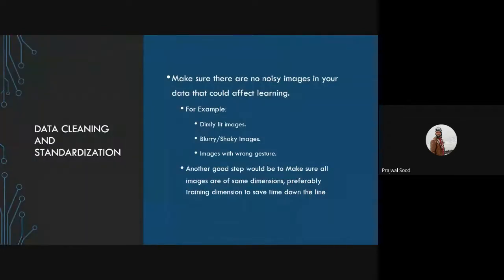Coming to data cleaning and standardization, it is very important that you make sure there are no noisy images in your data that could affect learning. So make sure that you avoid dimly lit images, very high contrast images, blurry and shaky images, and images with wrong gestures. Another good step is to make sure that all the images have the same dimensions, preferably your training dimension, to save time down the line. This is important because you would be working in teams and each gesture would be recorded by different members, and each camera would have a different resolution. So make sure that you standardize these images before passing them to the model.